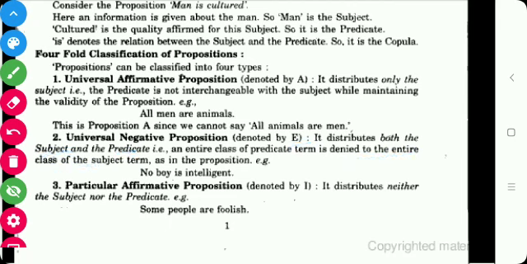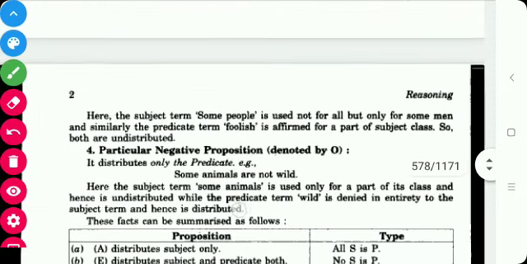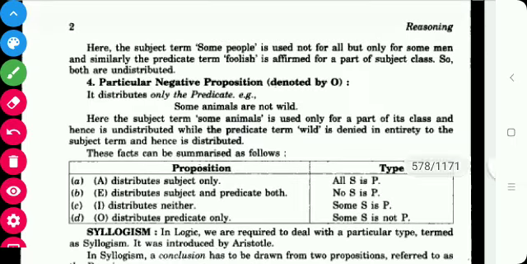Next is particular affirmative proposition, which is denoted by I. Here there is a word, some. It distributes neither the subject nor the predicate. For example, some people are foolish. Here some people is used not for all but only for some people, and similarly the predicate term foolish is affirmed for a part of the subject class.